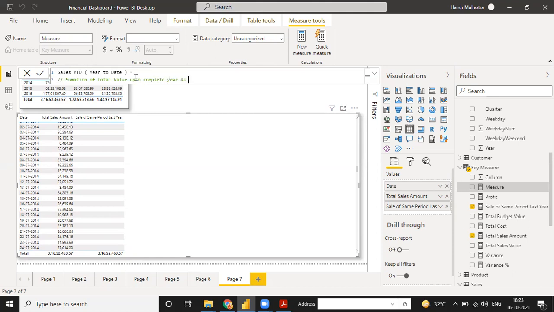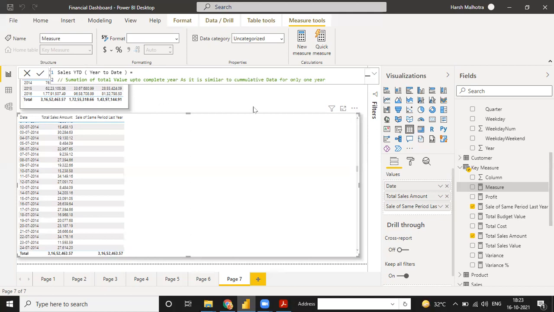As you can say, it is similar to cumulative data, but for only 1 year. Because year to date means we have a value from 1st Jan 2014 to 31st December, and it will accumulate all the data from the year. And when the new year starts, it will start with the value of the first day.